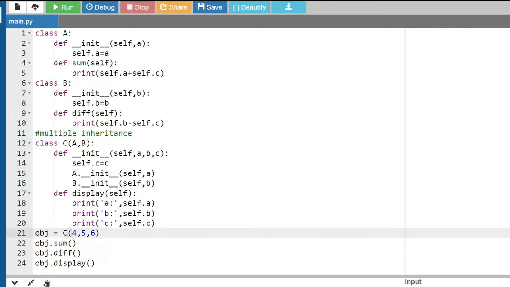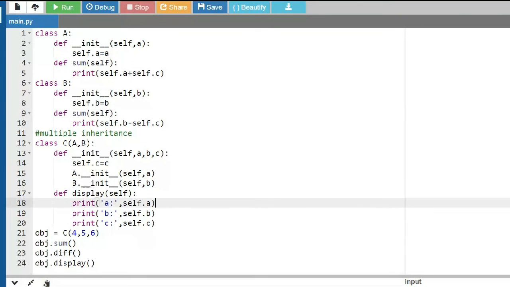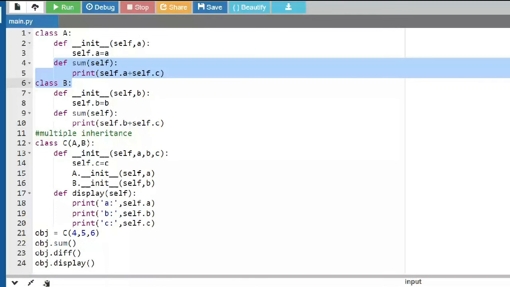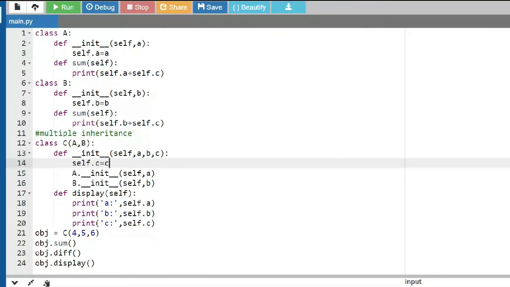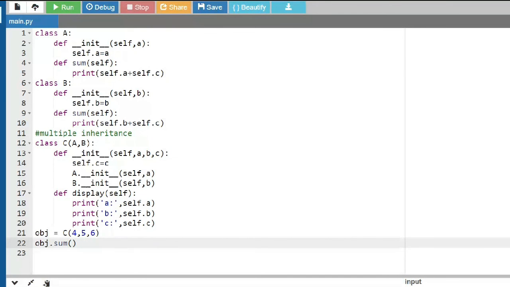Now say, for example, I'm having two methods with the same name. I have sum over here, and I also have sum over here. Both are individual: this sum method is independent to class A and this sum method is independent to class B. This is possible. But when I am trying to invoke the sum method from the object obj, there is confusion, there is a name conflict. Can you tell me which sum will be called?